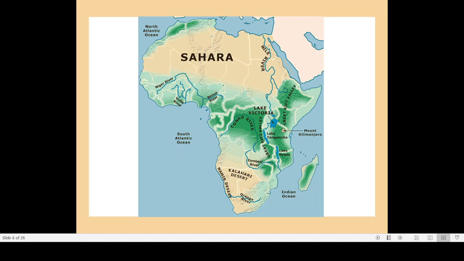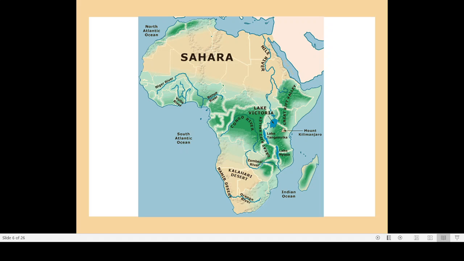Then we have another long river known by the name Congo River. This is also a very long river, situated in the middle portion of Africa. Then there are many others, like Niger. There is still a country called Niger there. So this is another river. Then we have Zambezi River. Then towards the south we can see Orange River. So out of these, river Nile is the most important river.